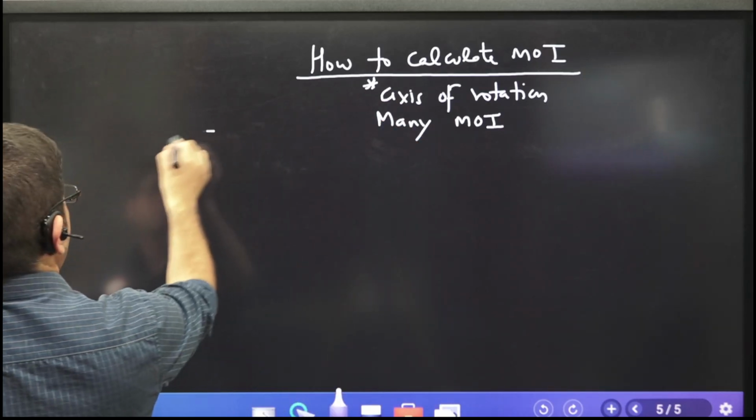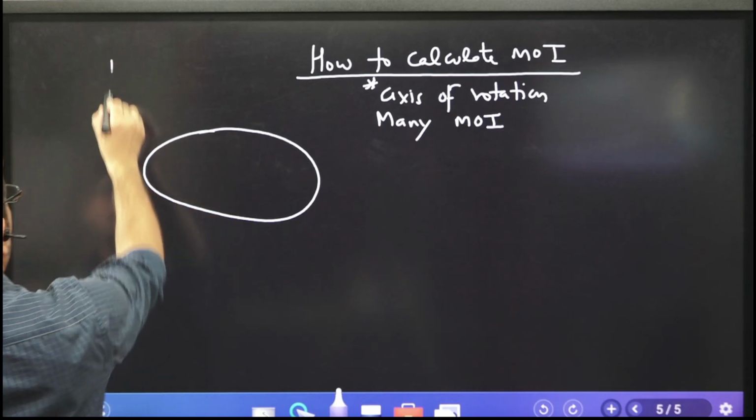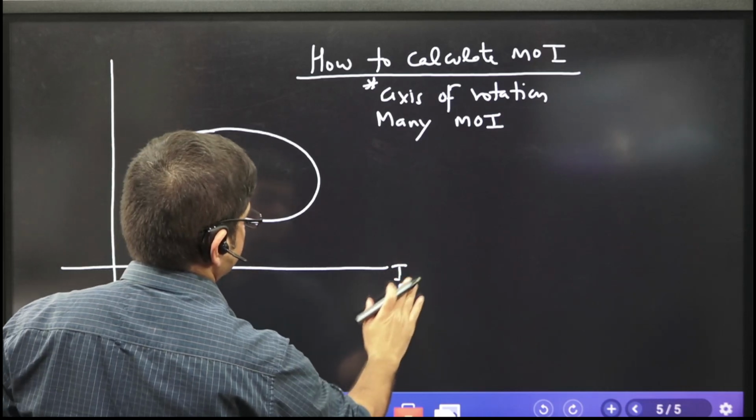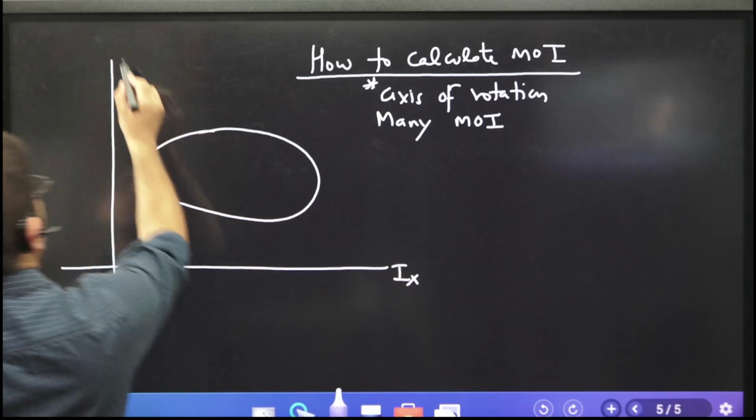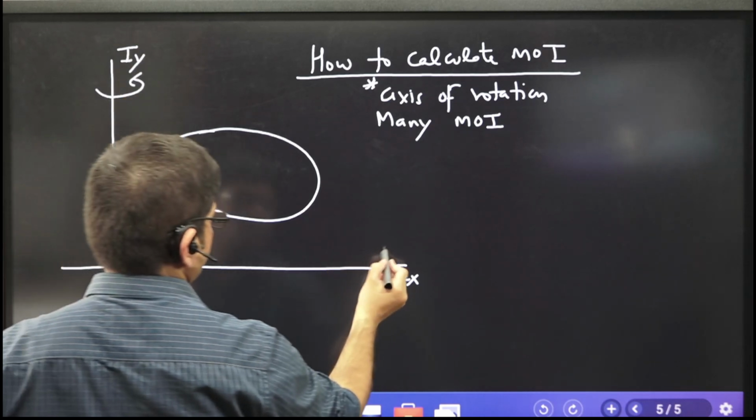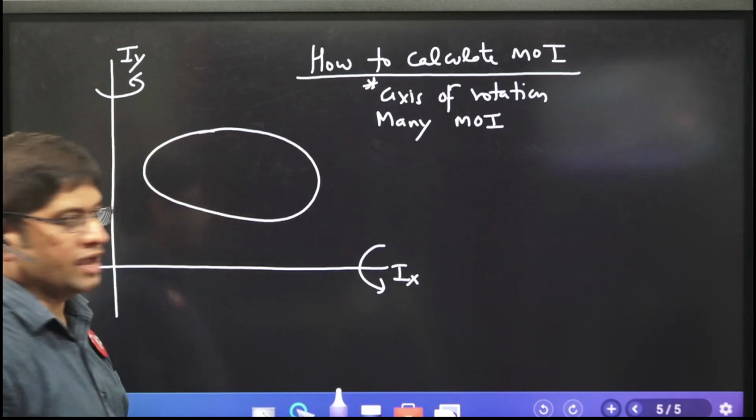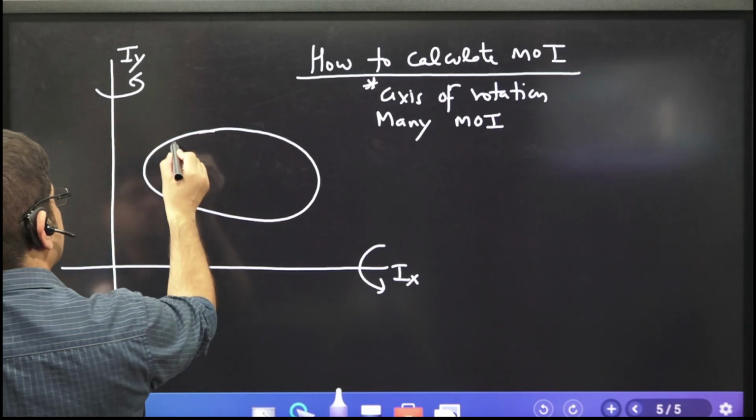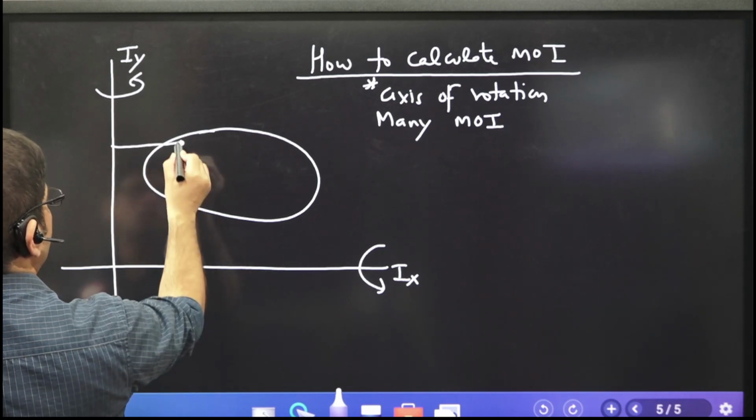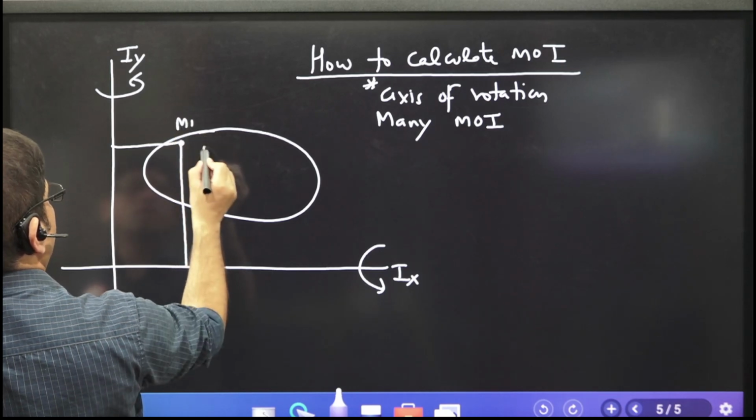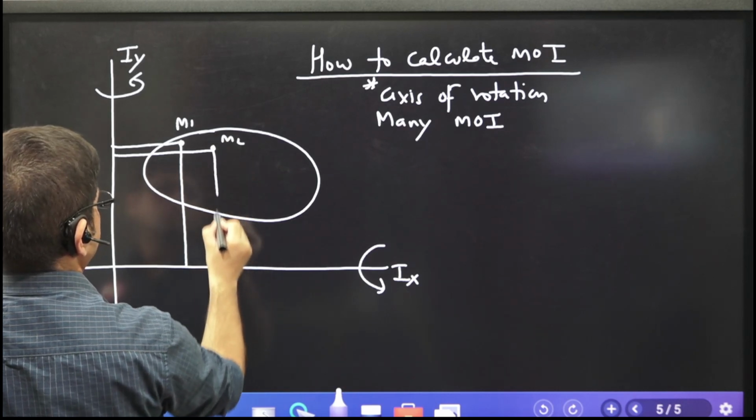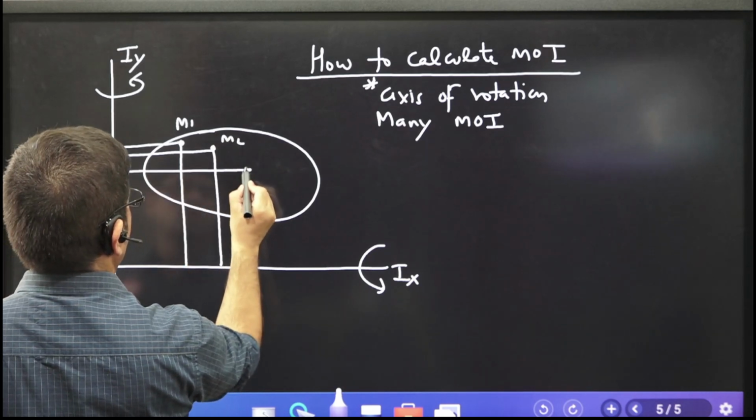Now let me tell you, there is a body, and this is the axis of rotation. This is the x-axis and this is the y-axis. Consider the moment of inertia of the body when it is going to rotate about the y-axis, and the moment of inertia of the body when it is going to rotate about the x-axis. Now let us take this entire body as divided into numerous masses, m1, then let us say m2, then let us say m3.